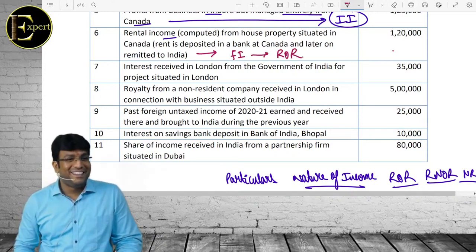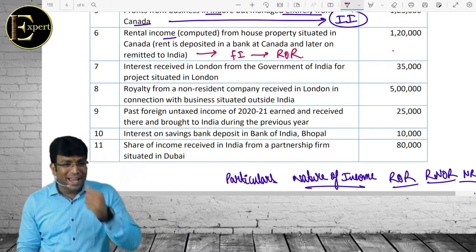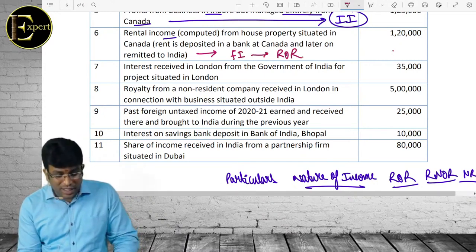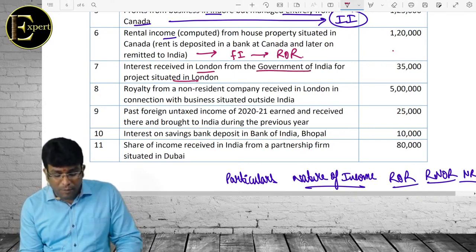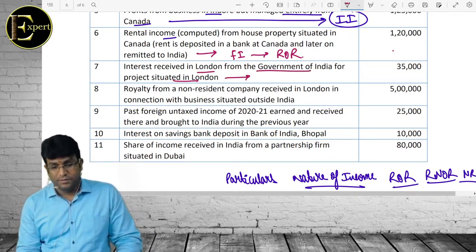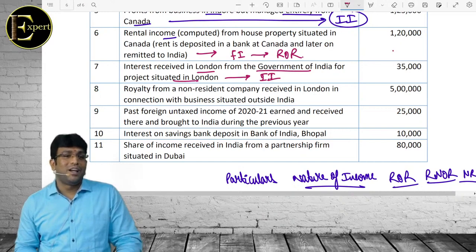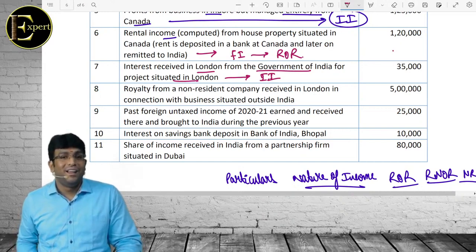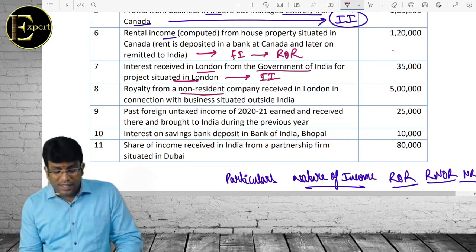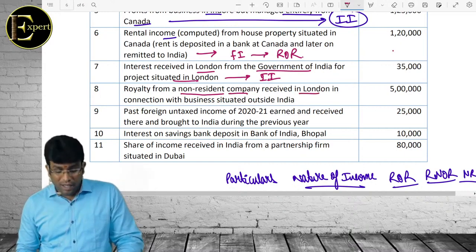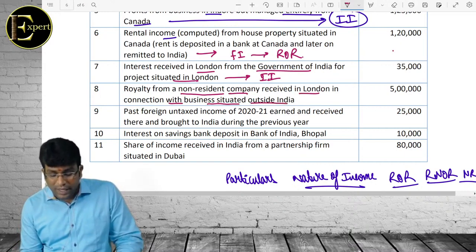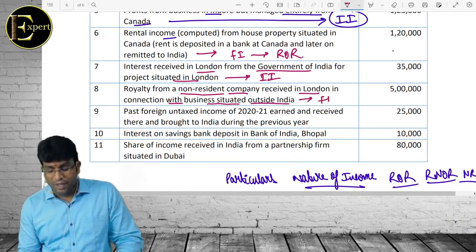No, mistake cannot happen. You remember this example, right? SBI US. Next, interest received in London from Government of India for project in London. Received in London, project also in London, still it is Indian income. No need to feel so much. Who paid? IRF, interest, royalty, technical service. Next, royalty from a non-resident company received in London in connection with business situated outside India. Foreign income.